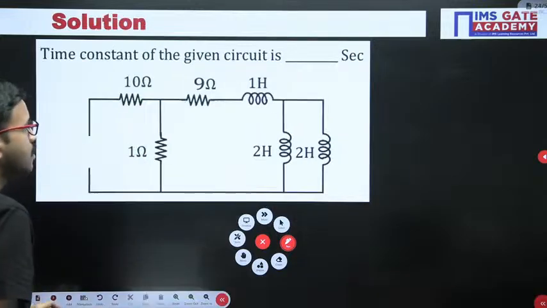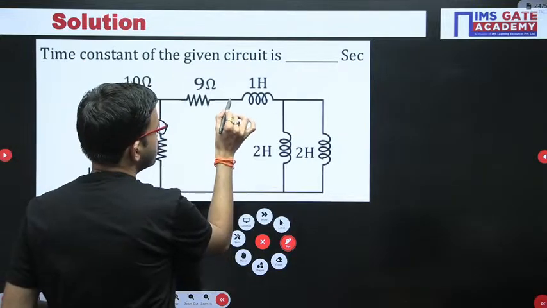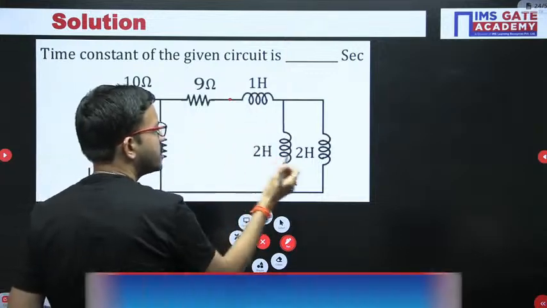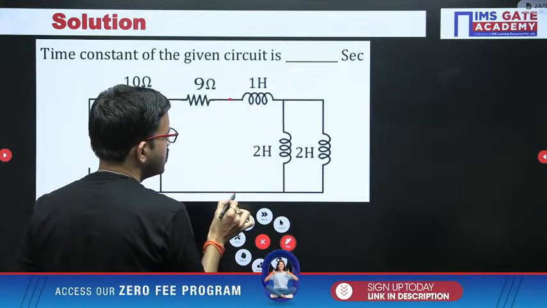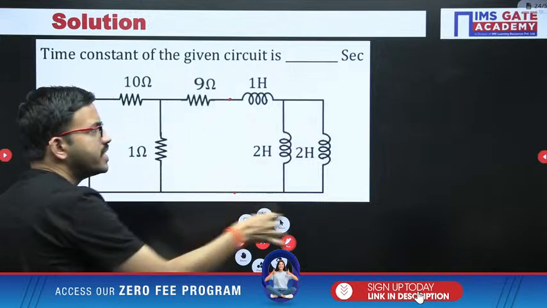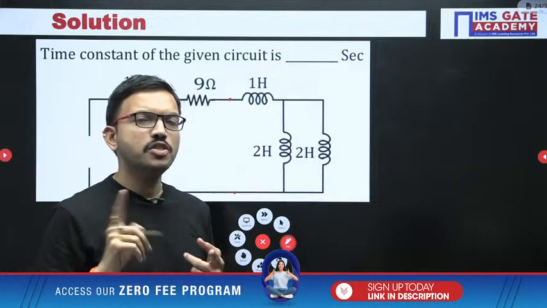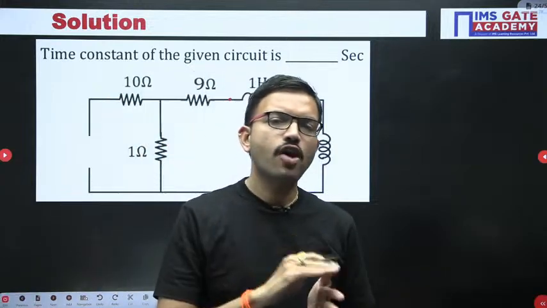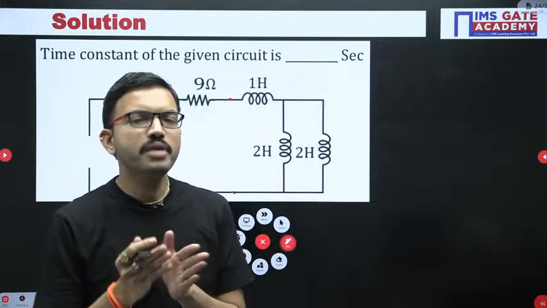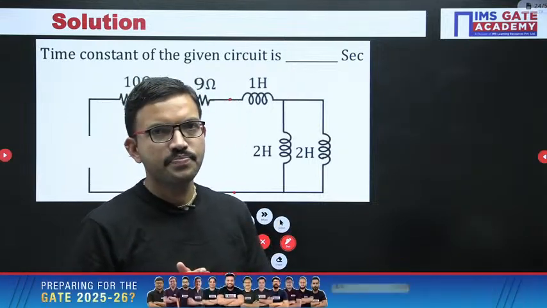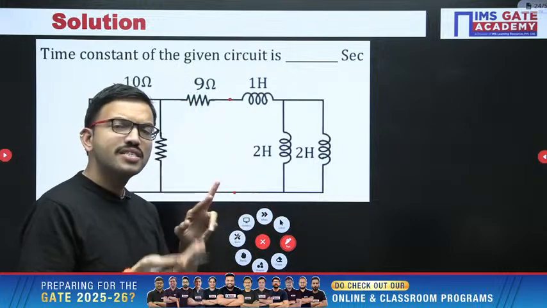In this entire circuit you have 3 inductors. Now with respect to these 2 terminals, find the equivalent inductance. Yesterday I also mentioned that for resistors and inductors, the formulas for series and parallel connections remain the same, whereas for capacitors it is exactly opposite.